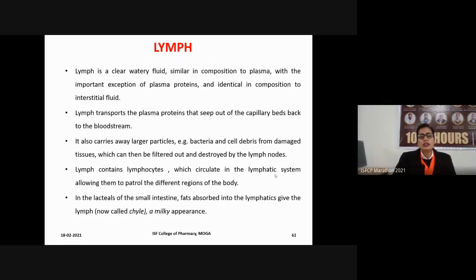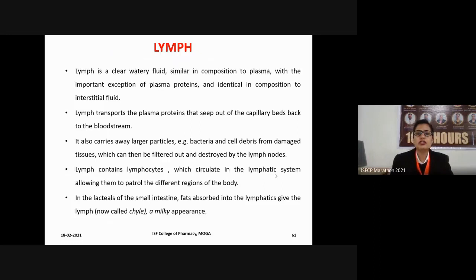Next type of fluid connective tissue we have is the lymph. So a lymph is a watery fluid. Its composition is very similar to blood plasma, but there is one exception of the plasma proteins. Only the proteins are not present in the lymph, but all the other substances are present, like the dissolved gases, the other composition will be there, water is there. Okay. So its composition is almost similar to the interstitial fluid.